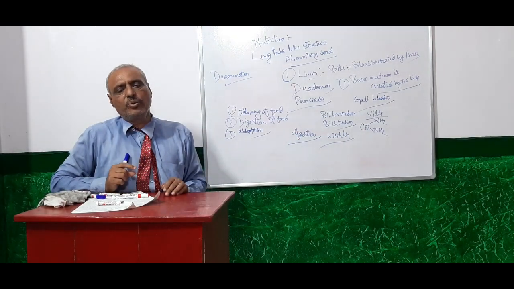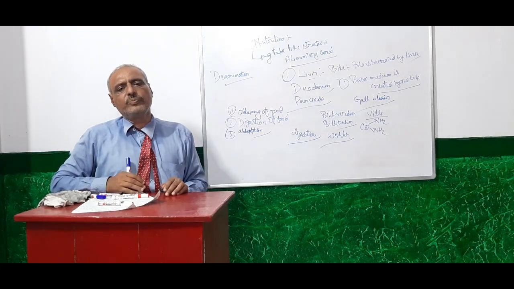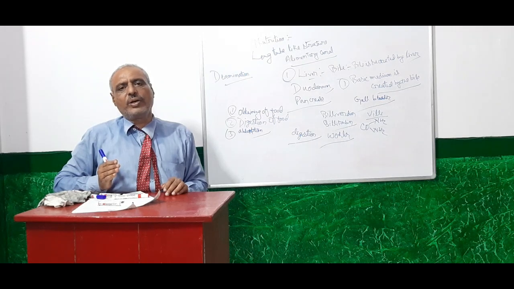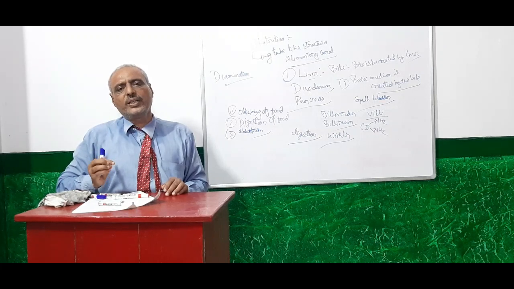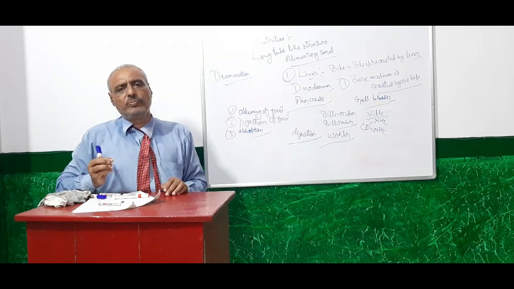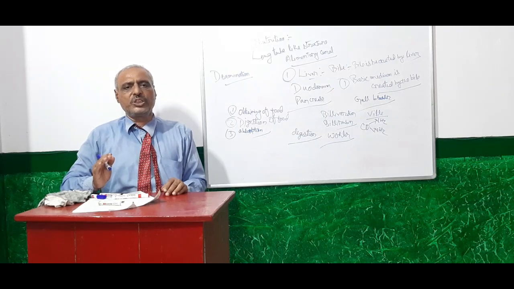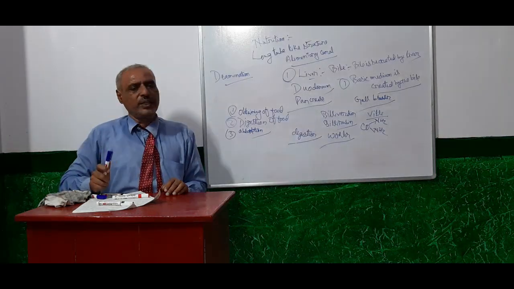Urea is a big molecule that is easily filtered by our kidney. In this way, the poisonous substance is removed with the help of the great gland-like structure, the liver, and separated from our body, and our body becomes safe from that poisonous substance.